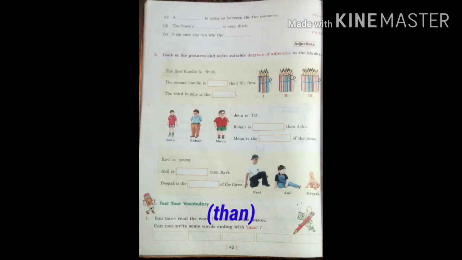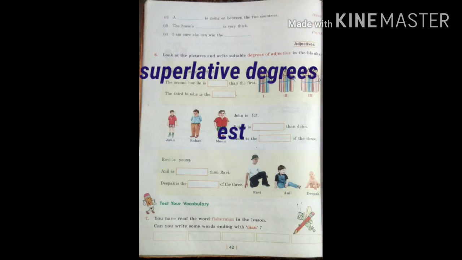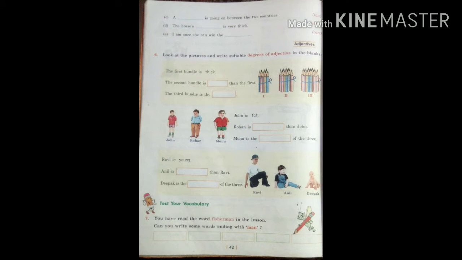And when we talk about the superlative degree, we take one from a group of things, or one from so many things, or one from all. And how is it denoted? We add est with the word or the word most. Most is added with a superlative degree. est or most. So in this way, comparative degree and superlative degrees of the words are formed. Let us see the exercise.